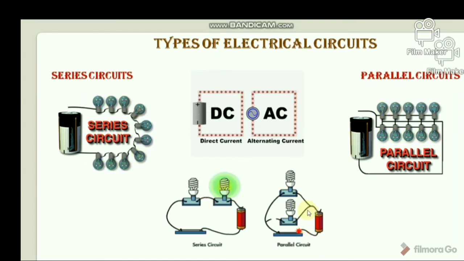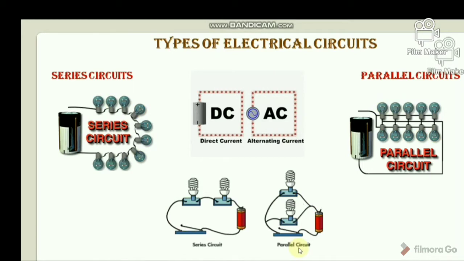When several passive elements are connected in series with an energy source, such a circuit is known as a series circuit. For a series circuit, the same amount of current flows through each element and voltage is divided. In a series circuit, as the elements are connected in a line, if there is a faulty element among them, the complete circuit acts as an open circuit.